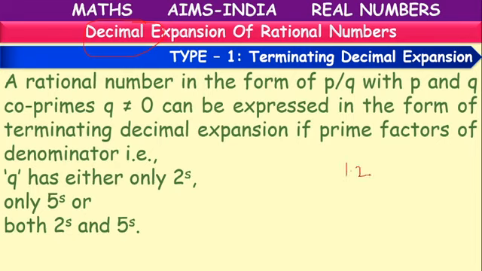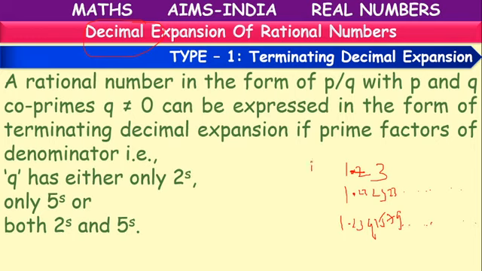Suppose I have one decimal like 1.23, or 1.232323 and so on, or another decimal like 1.2341579 and so on.